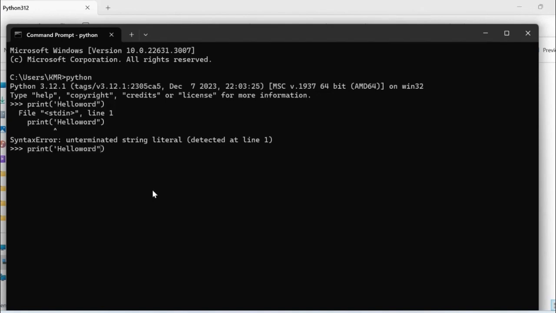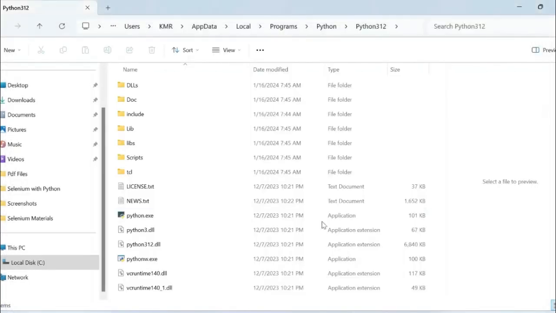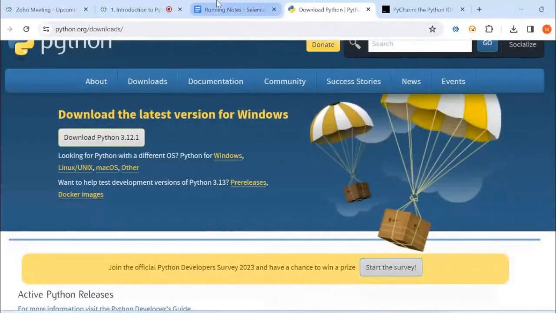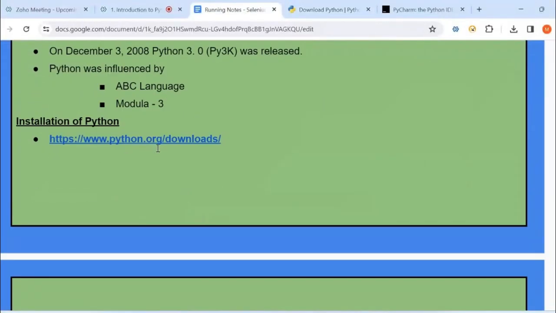So let us try to correct this, and let us try to execute. See, upon printing hello world, you can see hello world. So it has successfully printed and it has successfully installed, right? So that is fine. Up to now, we have installed the Python from python.org downloads. And right now, we will see one of the ways how we can write Python code, ways to run Python language.